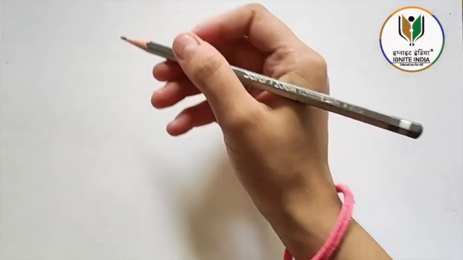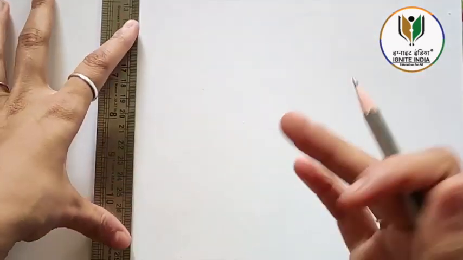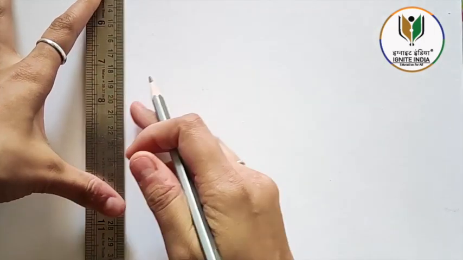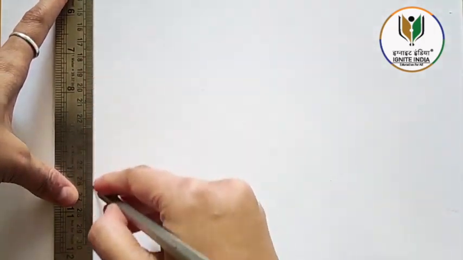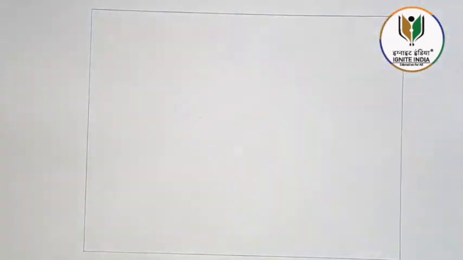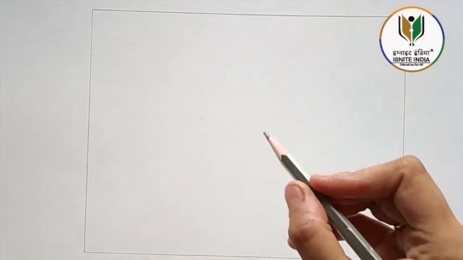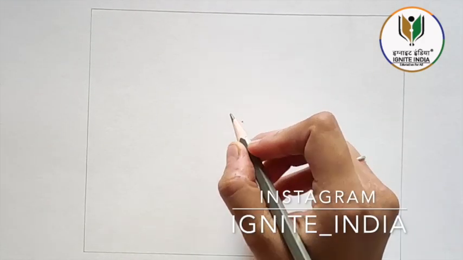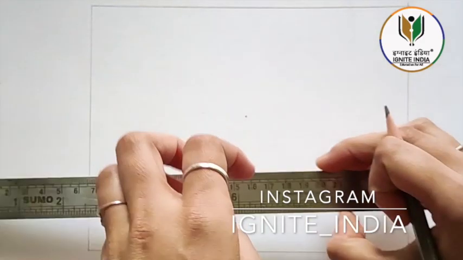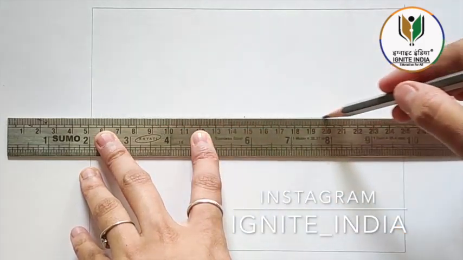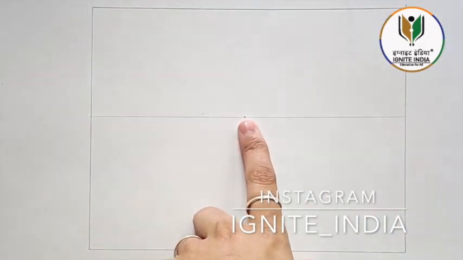Now let's make a room. To make a room, what I'm going to do is just make a frame. I've made a frame here. And now I'll keep my eye level at the middle point. So this is my eye level. Let's make a very light line here. This is my horizon.